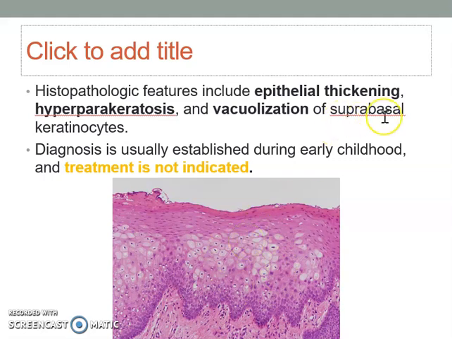At the suprabasal, what does suprabasal keratinocyte mean? Keratinocyte just basically means the cells of the epithelium. Supra means upper, and basal, this is the basal region. So above the basal region, you can see the vacuolization. The diagnosis is established during early childhood, and treatment is not needed. Just give some reassurance to the patients.